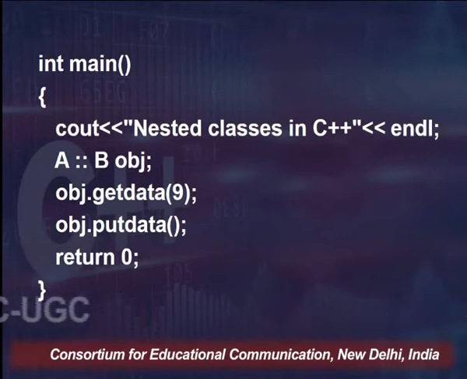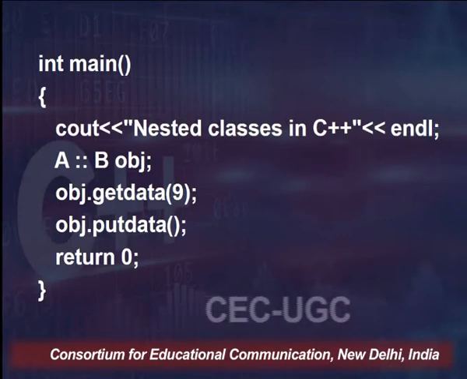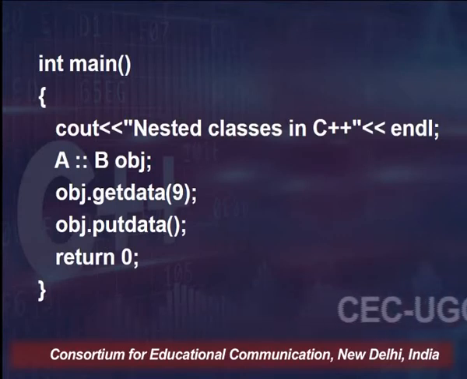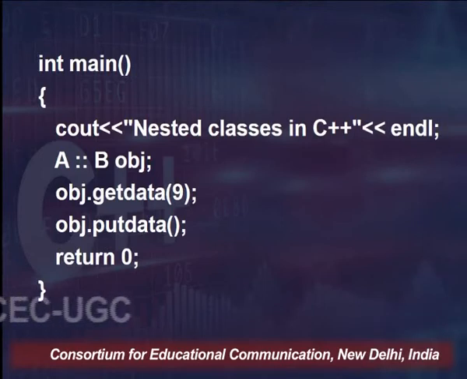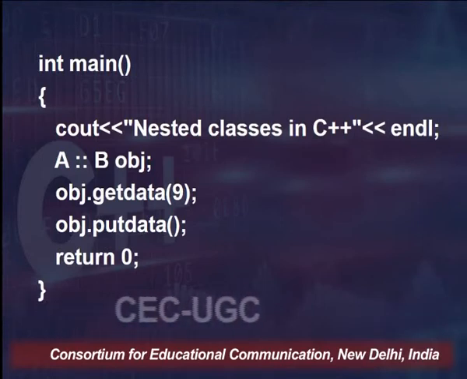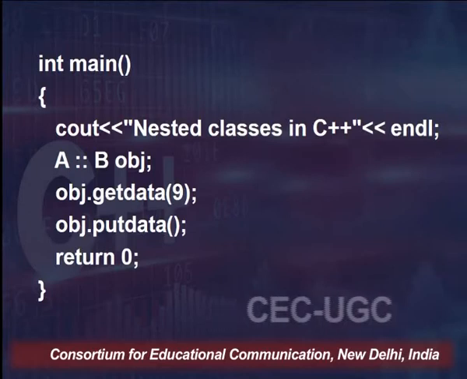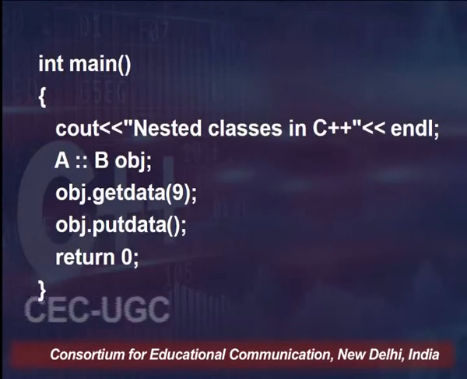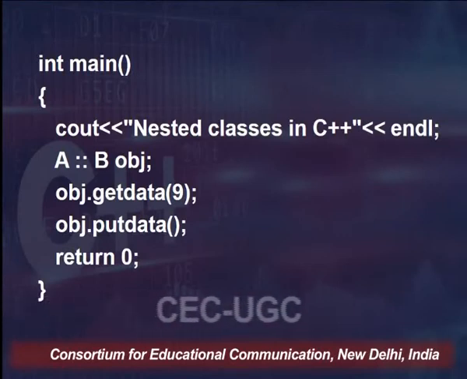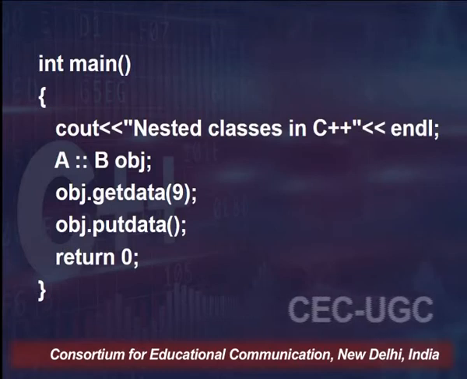So now obj dot get data, that means in the value of n I have given 9, and that 9 will be given to the private member num, and put data is going to do nothing but say that the value is num, and a 0 is returned because I have defined integer main here.